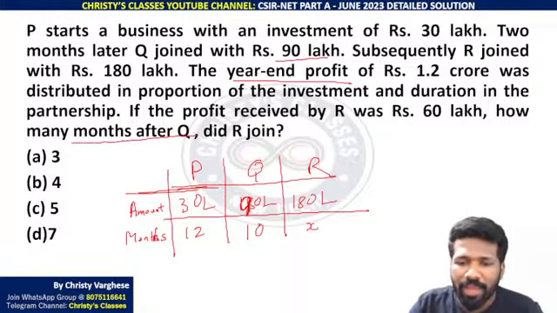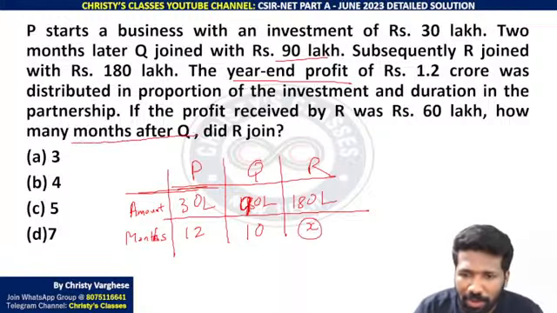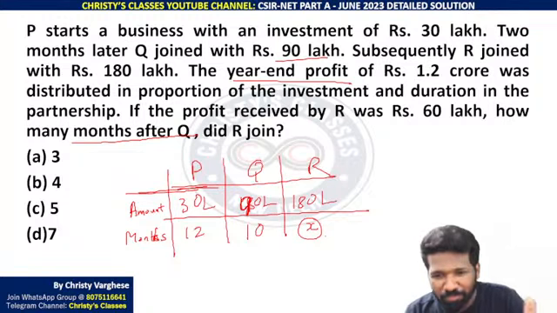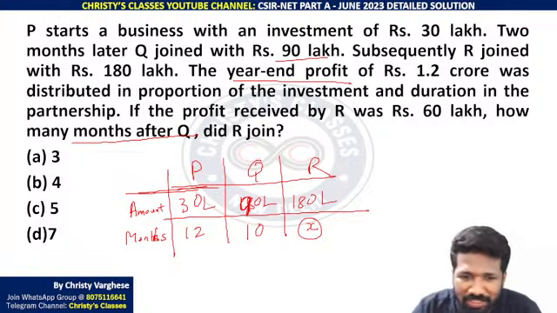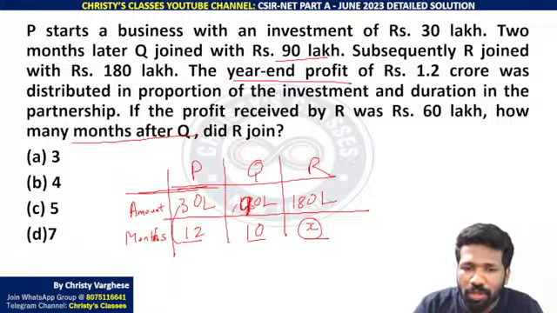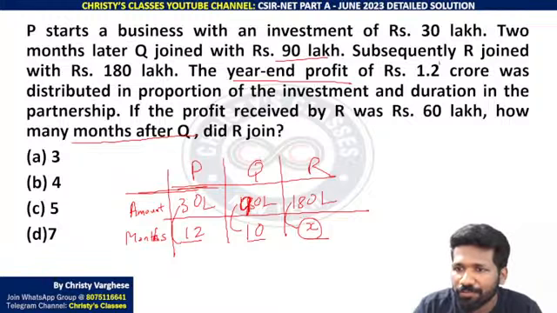That is our required answer, that is our required unknown: how many months R invested. But that X is not the answer, I will come to that point. Let us keep it X. Like 12 and 10, X months R invested. So if you check the product of these three, you can find the ratio of money they should receive from 1.2 crore.